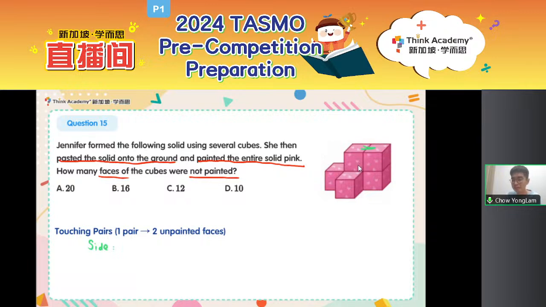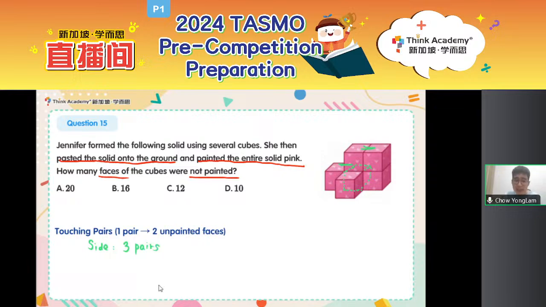How many touching pairs are there from left to right? From left to right, are there only 2 touching pairs? Some say 2. Are you sure? You see, we know that there is a hidden cube over here, right? Is this hidden cube only sticking to the cube on the right? How about the cube on the left? You see, these 2 cubes, this left cube and the hidden cube, there is another touching pair. Right, so how many touching pairs from the side are there actually? Side by side, there are 3 touching pairs.